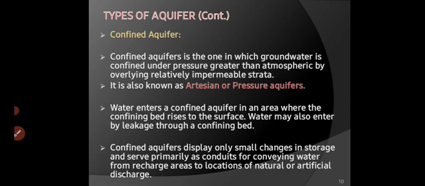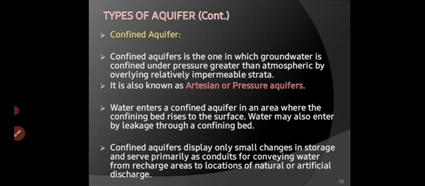What is a confined aquifer? A confined aquifer is one in which groundwater is confined under pressure greater than atmospheric by overlying relatively impermeable strata.